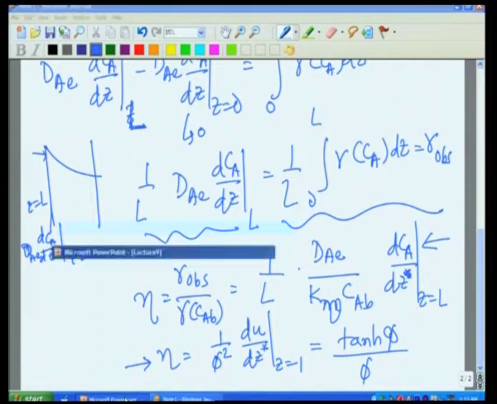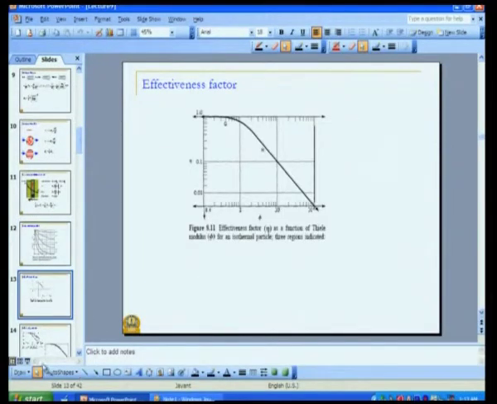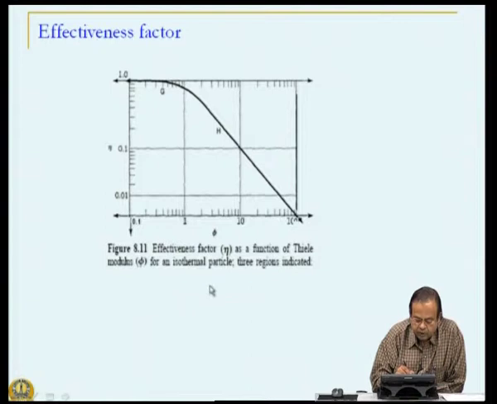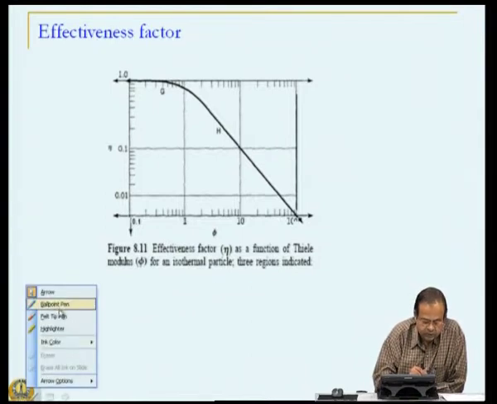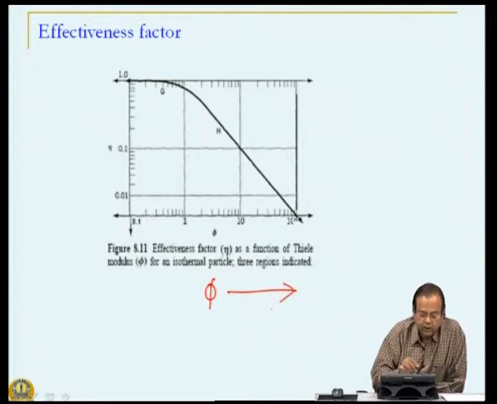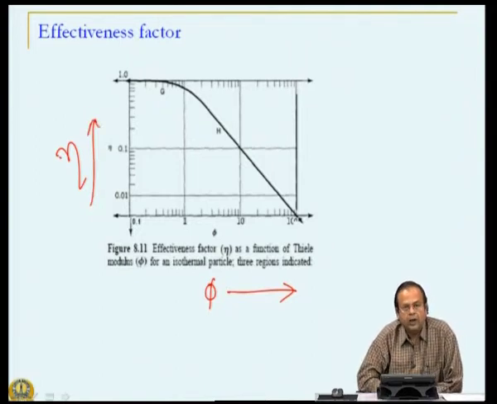So, how does this solution look? Let us look at those solutions. What we see here is the Thiele modulus on the x axis and the effectiveness factor on the y axis.